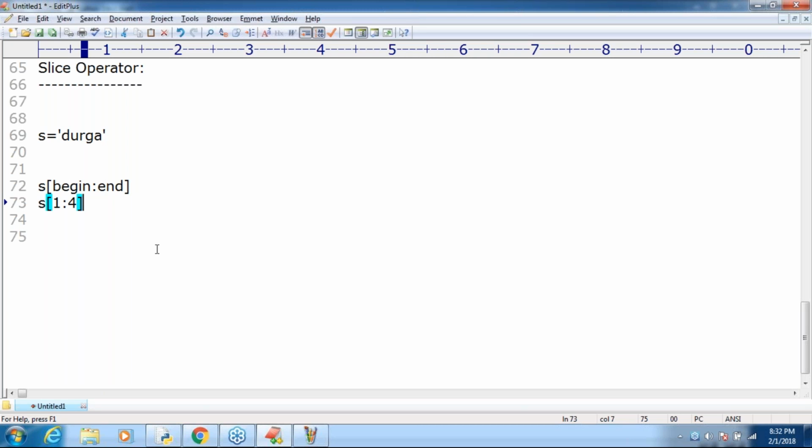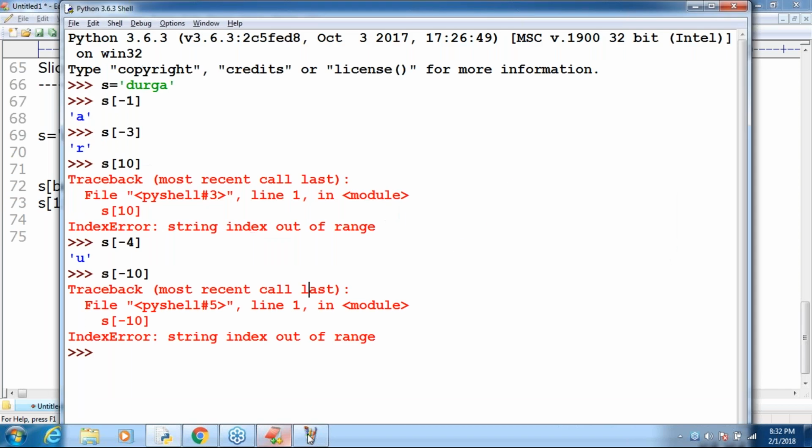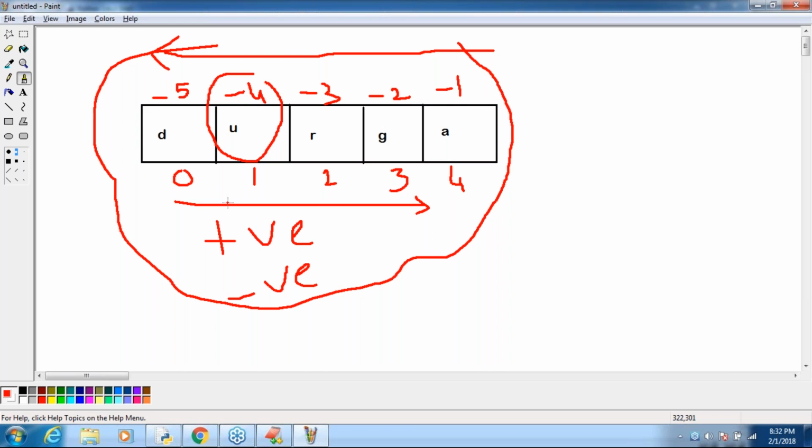s[1:4], s of 1 followed by 4. Can anyone tell up to what index I'm going to get? One means the begin index, this is the place. Where do I have to stop? Where does my slice stop? Until A or until G?